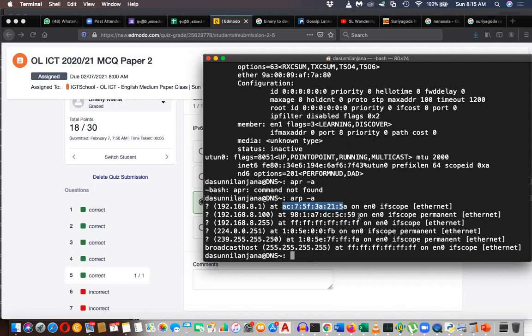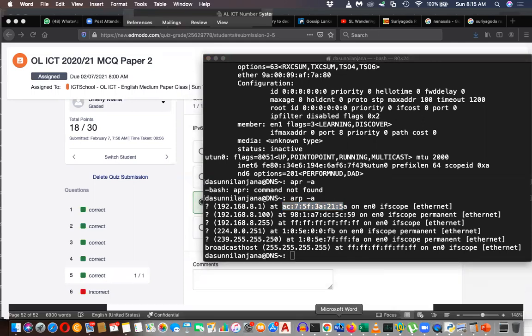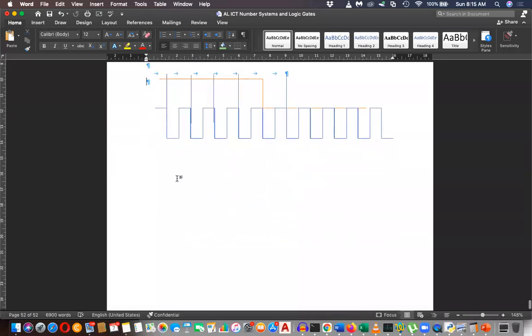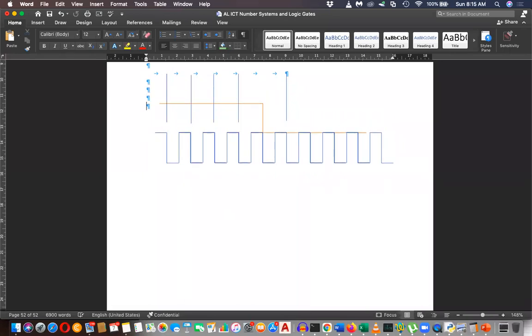MAC address is called the physical address. In any computer network interface, you have two addresses. You can just write down if you don't know.